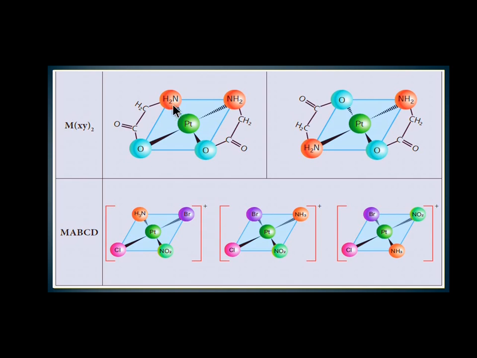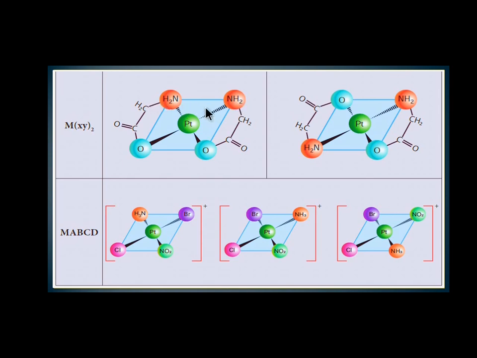In a bidentate ligand, two atoms are able to donate a shared pair of electrons to the central metal atom. Nitrogen donates a shared pair of electrons in this ligand, and oxygen also donates a shared pair of electrons to the central metal atom. So it is represented as a bidentate ligand.